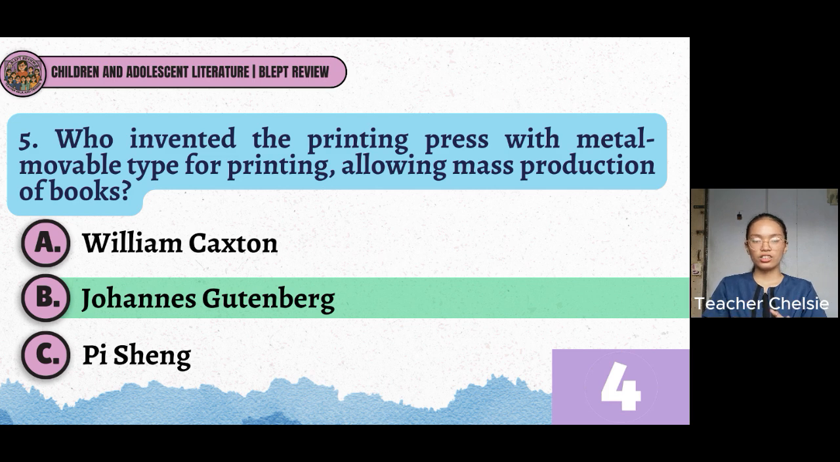Decades later, Johannes Gutenberg, a German inventor, introduced the metal movable type printing press to Europe in 1450. And years later, William Caxton is the one who introduced this type of printing press to England in 1476.